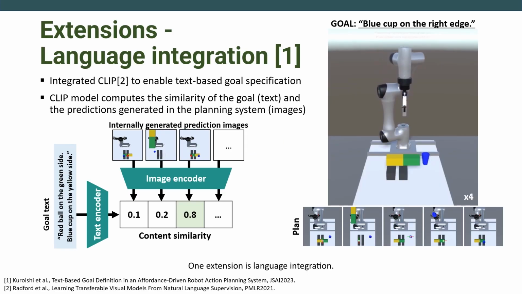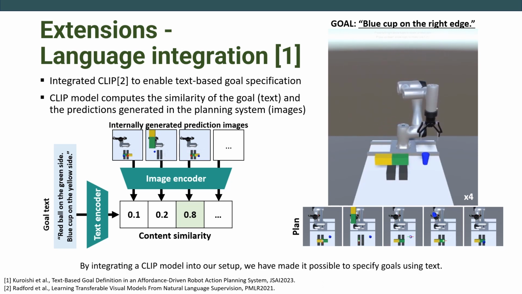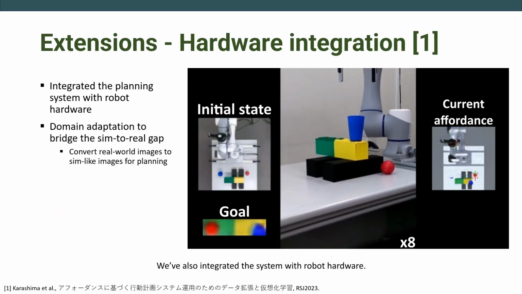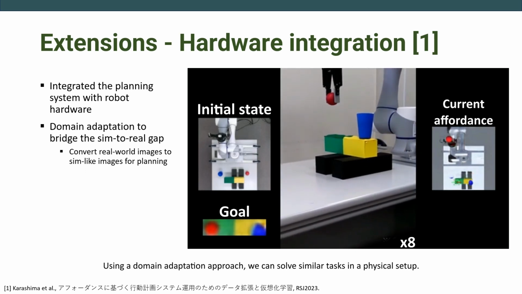One extension is language integration. Specifying goals as images is impractical in practice. By integrating a clip model into our setup, we have made it possible to specify goals using text. We've also integrated the system with robot hardware. Using a domain adaptation approach, we can solve similar tasks in a physical setup.